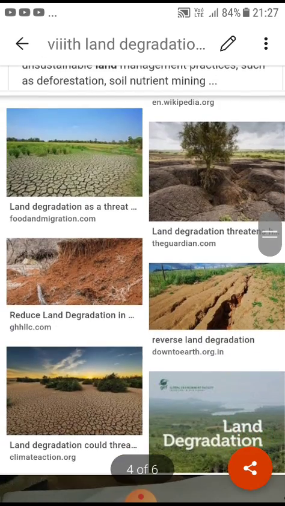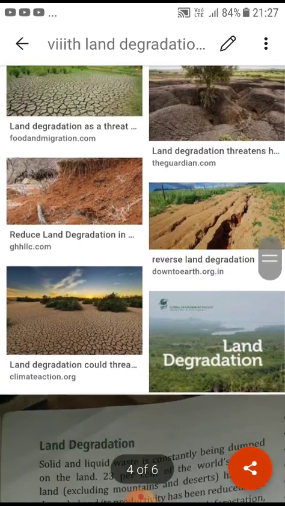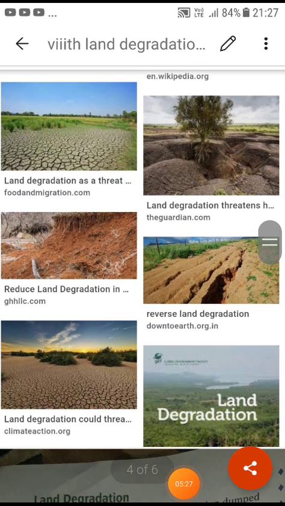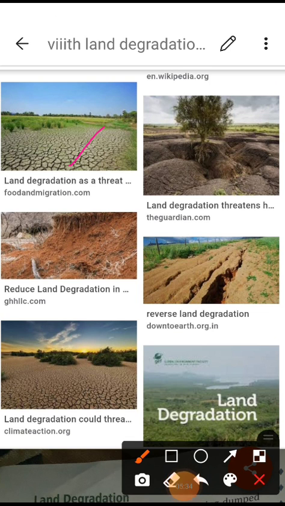Okay, now in this way you can understand land degradation as a threat. Drought is one form of it. Landslides are also land degradation, and they too happen because of different human activities.